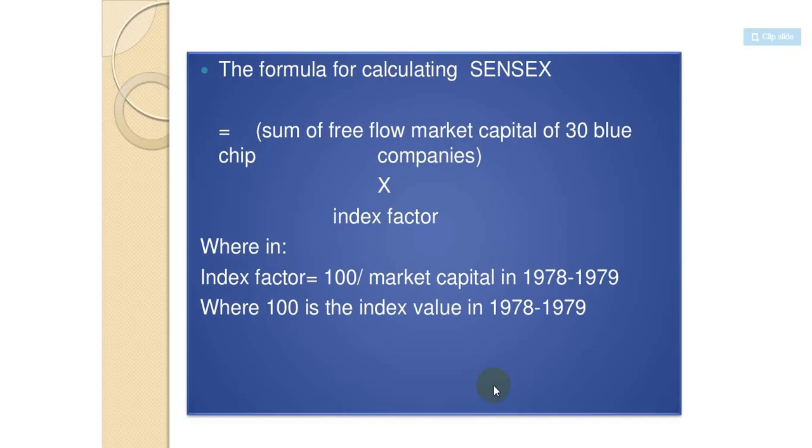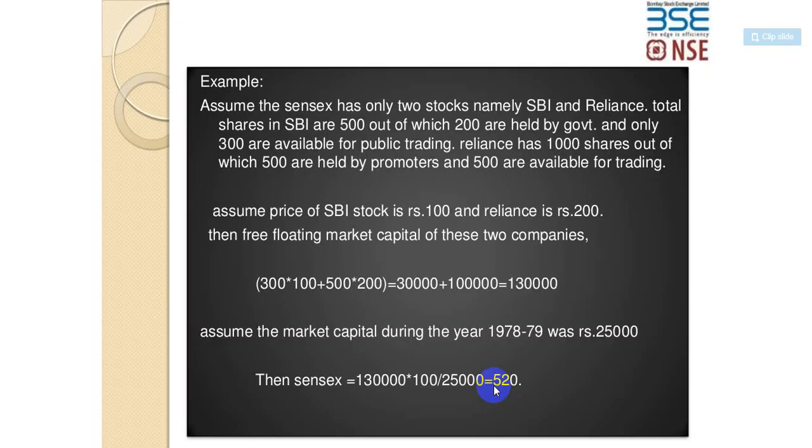So BSE is the Bombay Stock Exchange, with 30 shares. So it's the free float market capital of 30 blue chip companies into the index factor. The index factor is basically, let's say, 100 market capital in 1978-79, where 100 is the index value in 1978-79.